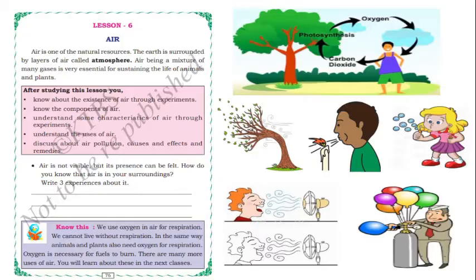So how can we? Here you can see some pictures, children. See that the tree's leaves are moving. Because of air, the leaves are moving. And that boy is blowing the candle, isn't it? Then that candle will go off through the boy blowing the air. And there are water bubbles, and that boy is standing in front of the fan, so he can feel the air.